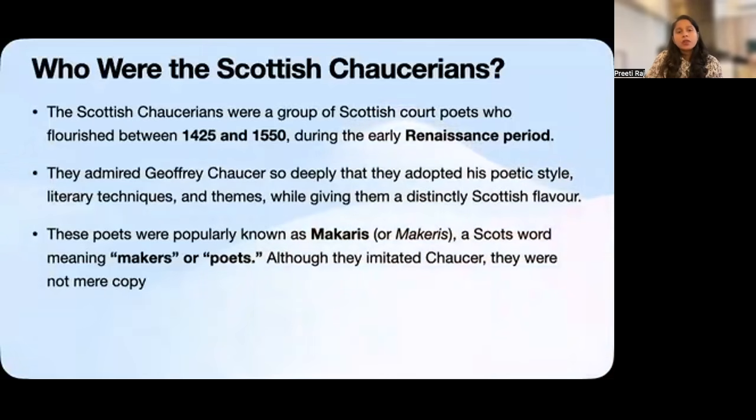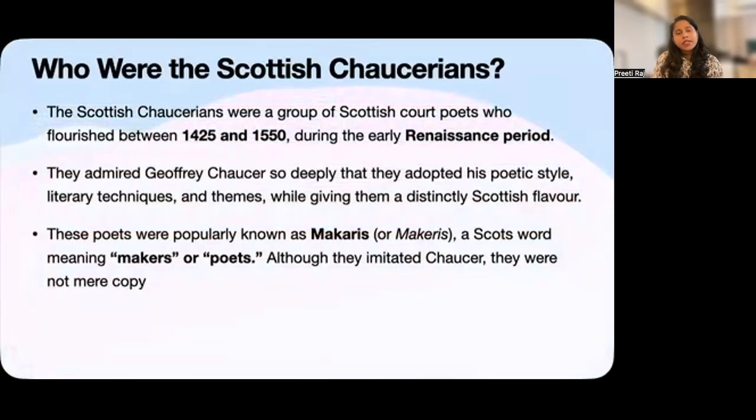Now, you might be wondering, what exactly is a court poet? A court poet is a writer who is associated with the royal courts. These poets composed poems for kings, queens, nobles, and members of the aristocracy. Their works often celebrated royal events, victories, marriages, and important political or social occasions as well.